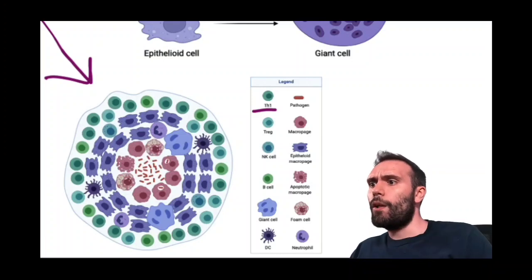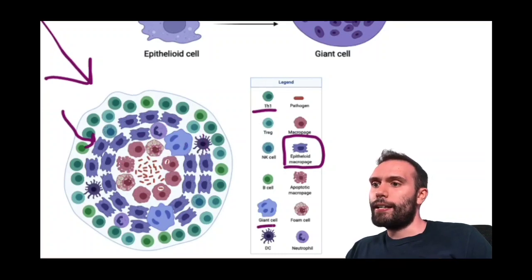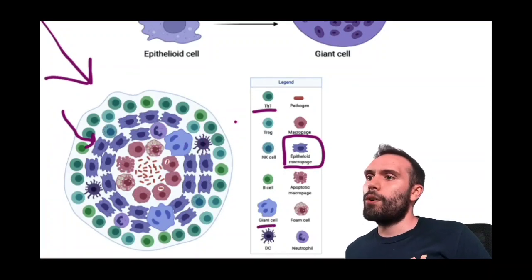And then if you go one layer deeper, past them, you can see that there's all of these blue rectangular cells. Those are epithelioid macrophages. And even deeper to them, you can see that we have some other macrophages in the middle here. And then we have some of these really big cells that have multiple nuclei. Those are called giant cells. Okay, so we're going to talk about where all these things come from now that we've introduced it.